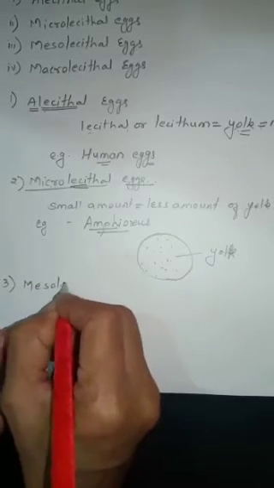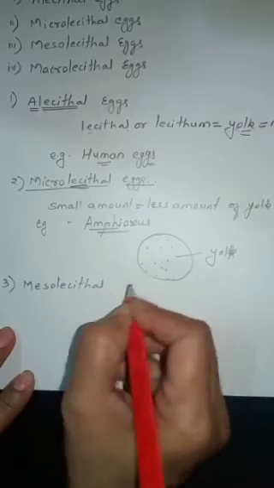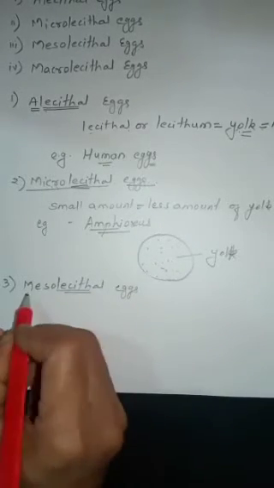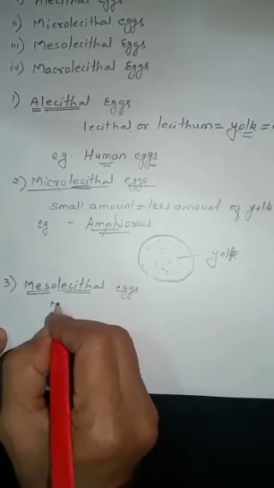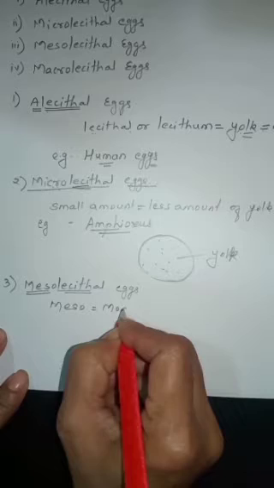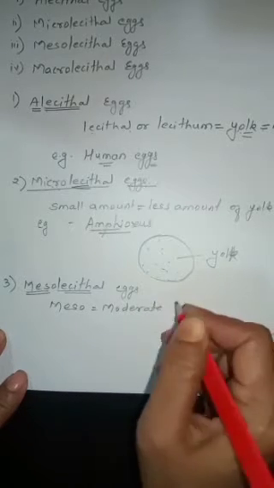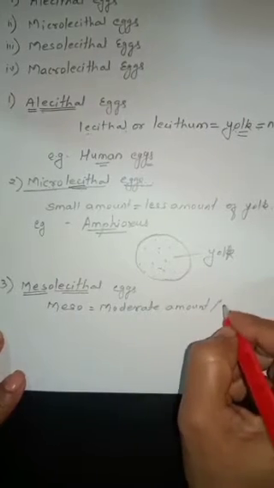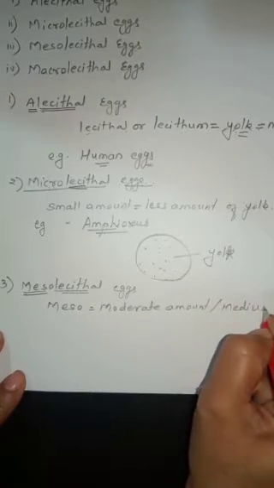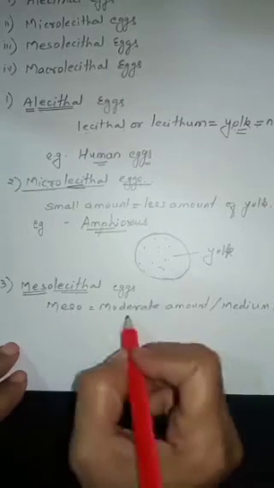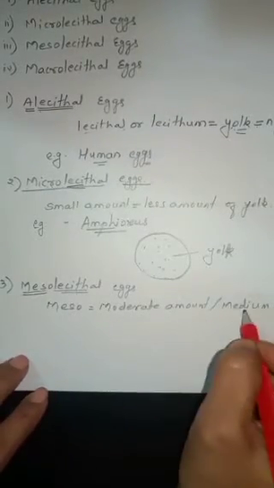Now, next type is mesolecithal eggs. Here also lecithin means yolk. Now what is meant by meso? Meso means moderate amount. What is meant by moderate? That is medium. Meso means moderate. Lecithin means yolk. That means moderate amount of yolk is present.